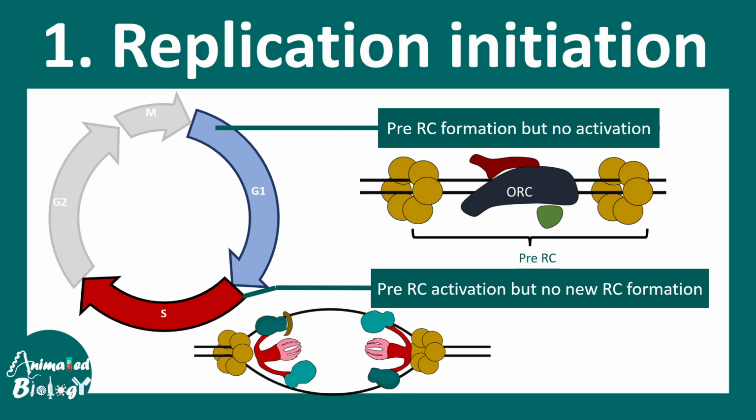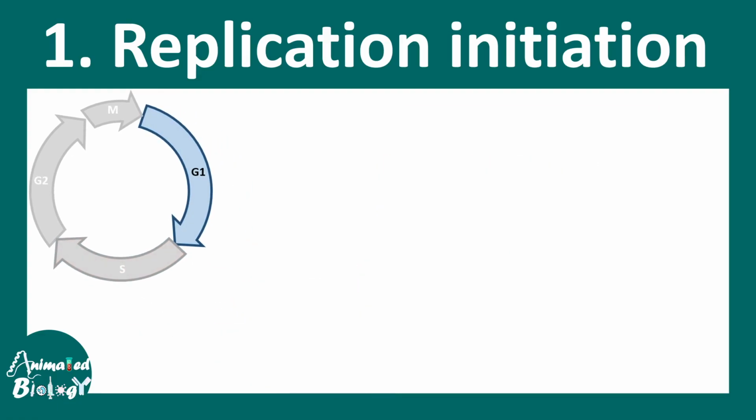And then, importantly, the pre-replication complex gets activated in the S phase. But also, at this point, no new replication complex is formed. So formation is prevented in the S phase, but activation occurs. This prevents two rounds of replication in a cell cycle. It's always a question: why does replication happen only once in one cell cycle? Why not twice? This answer has to be understood very well. So let's try to understand.